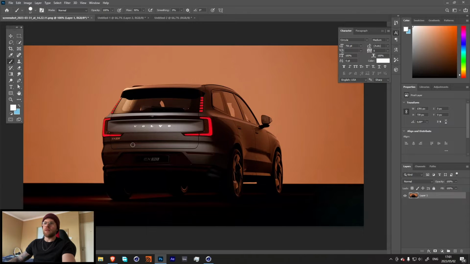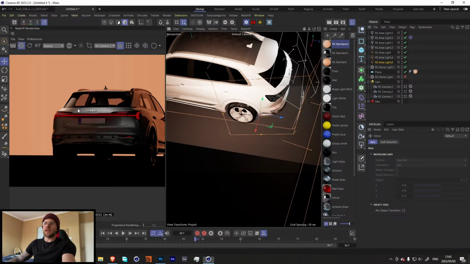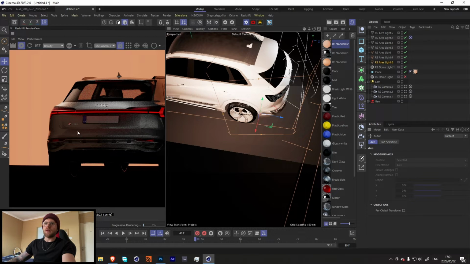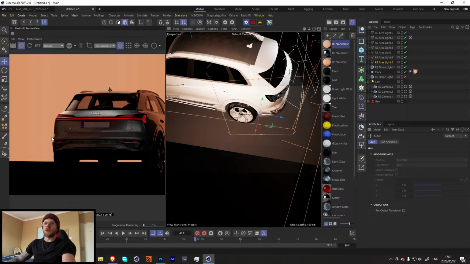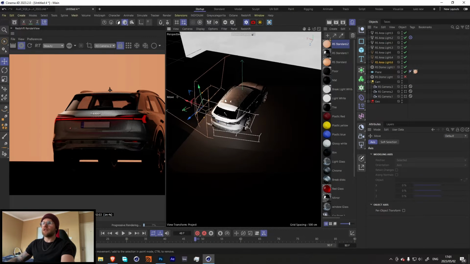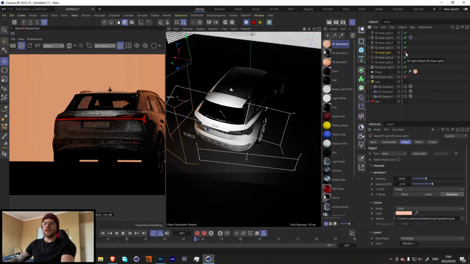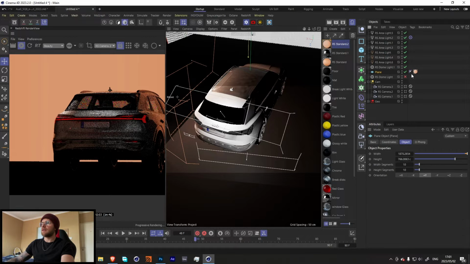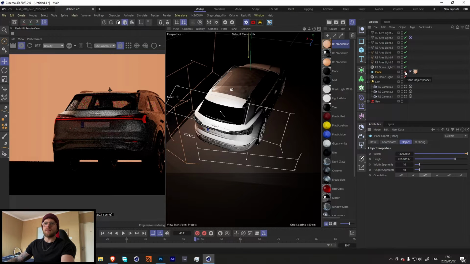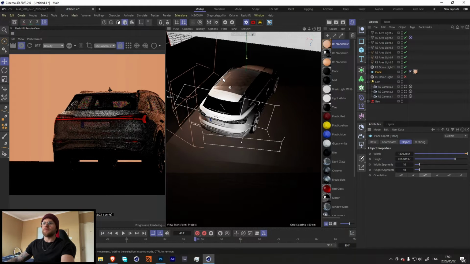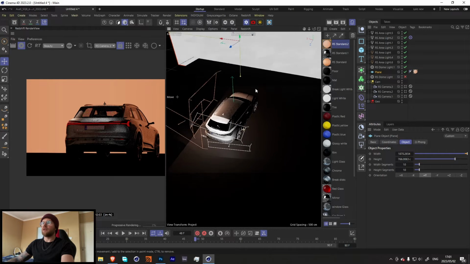We have it where it is highlighting the specific area over here, over there, and also we're having it where it's properly lit over here. So looking at that, we don't want that. We don't want these little imperfections. So let's figure out what is causing that. I think it might be this main light over here. If we had to turn that off, it's not that. Is it our plane? It is our plane. So let's just move that over a little bit.